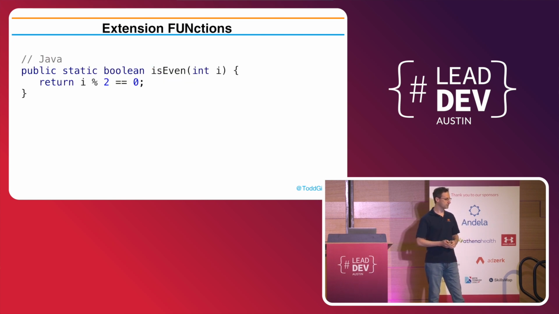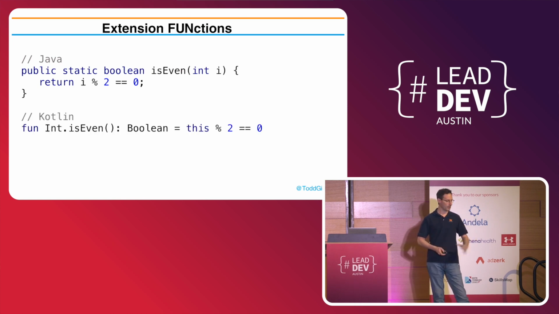Extension functions are another interesting thing. I'll just breeze through this really quickly. We've all been here in Java. I wish there was a method to do this, so I'm going to have a static thing. In Kotlin, I can pretend there is. I can write this extension to say, like, Int now has an isEven method function on it, and I can call it on Int, like 2.isEven.